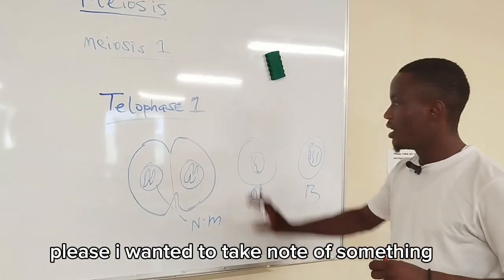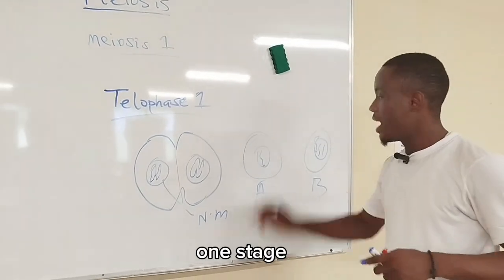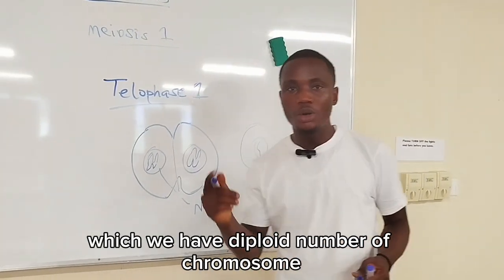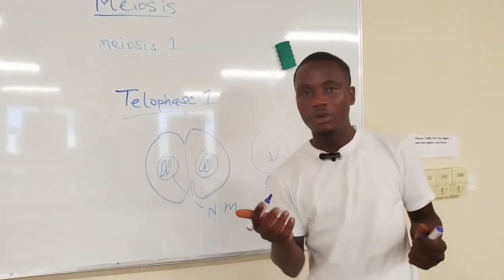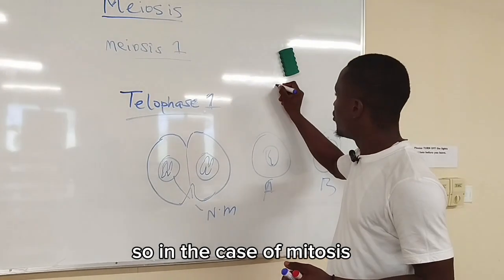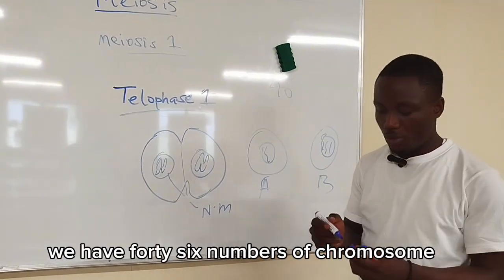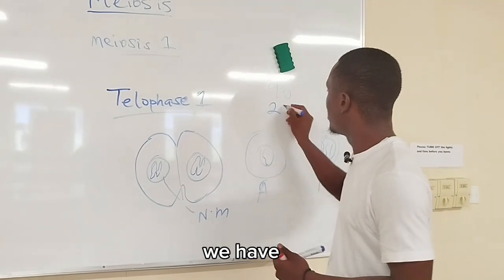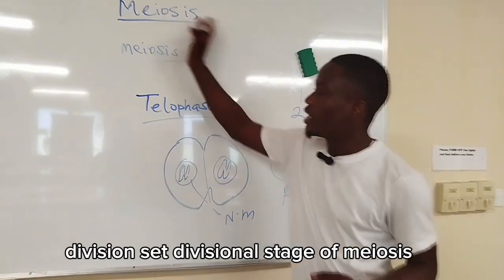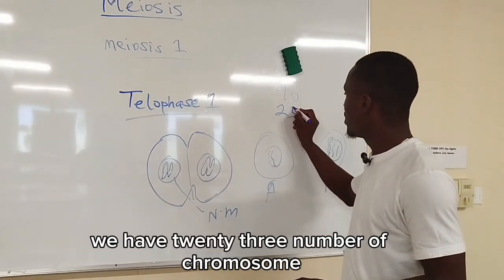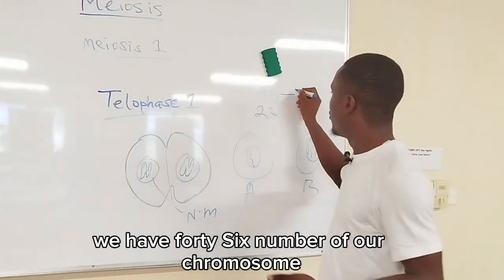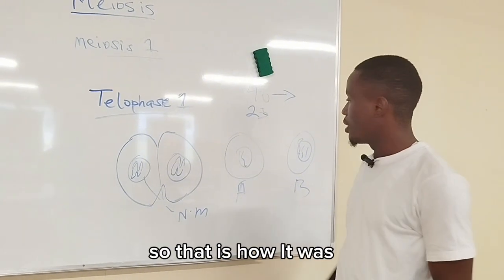Please, I want you to take note of something. During this meiosis 1 stage, a haploid number of chromosomes is formed, unlike during mitosis, where we have a diploid number of chromosomes. There is a reduction by half in the chromosome number for meiosis. So in the case of mitosis, we have 46 chromosomes, but in the case of meiosis, we have 23 chromosomes as a result of the process that has occurred during the cell division stage of meiosis. So that is how it works.